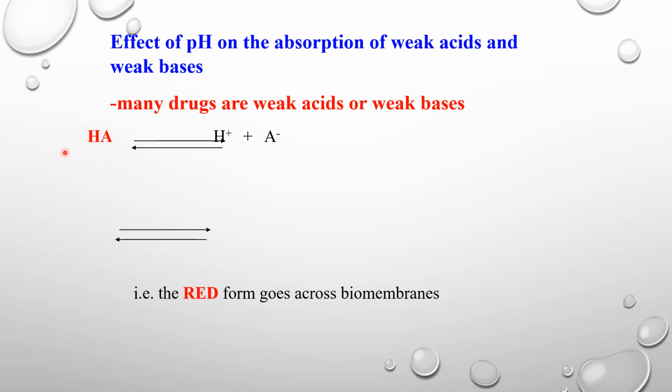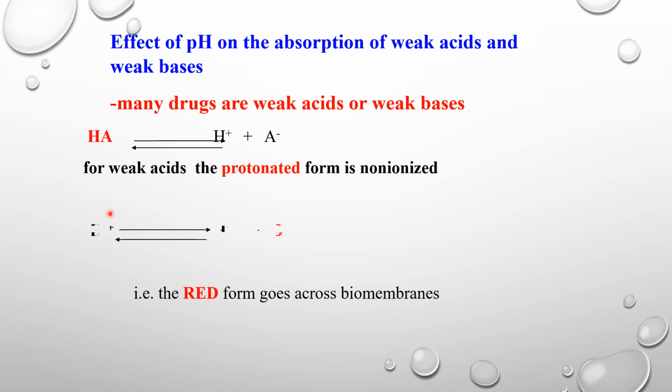So we can say protonated form of an acid. How do you say HA? Protonated form of an acid, and it is uncharged. So students, over here, which form of acid is more absorbable, is it unprotonated or protonated? It is the protonated form of an acid that is more absorbable because it is non-ionized. But in case of a base, as you can see, HB, H is proton and B is for the base, and when it converts, it gives a base and a proton.